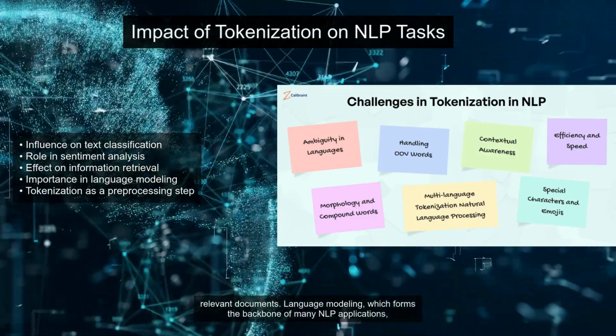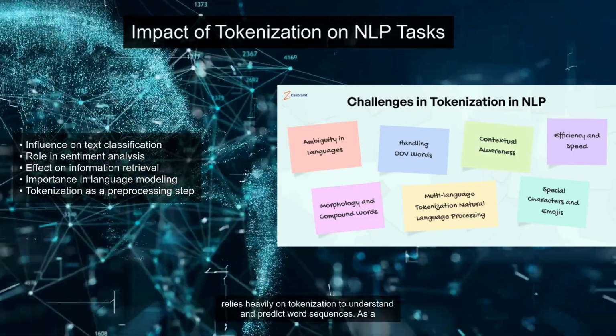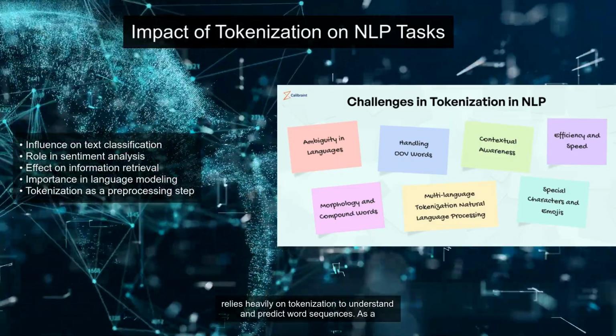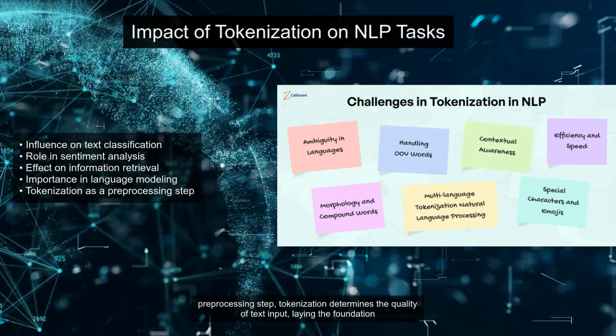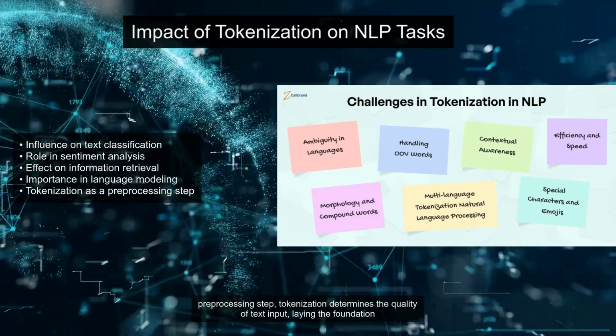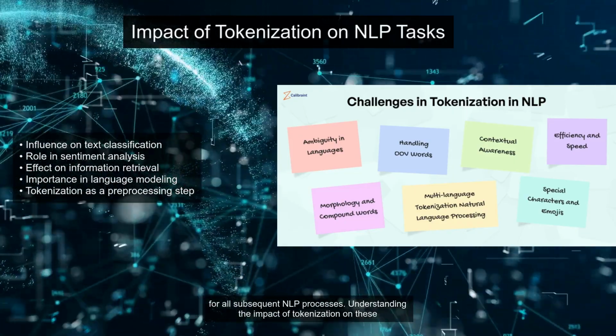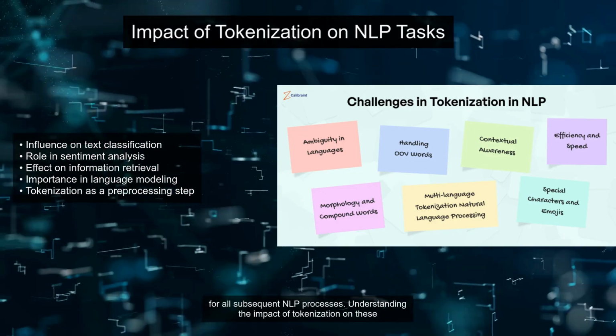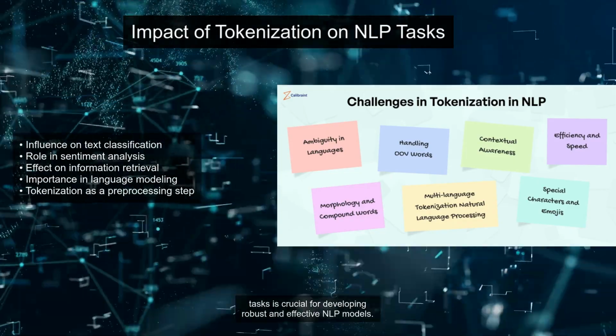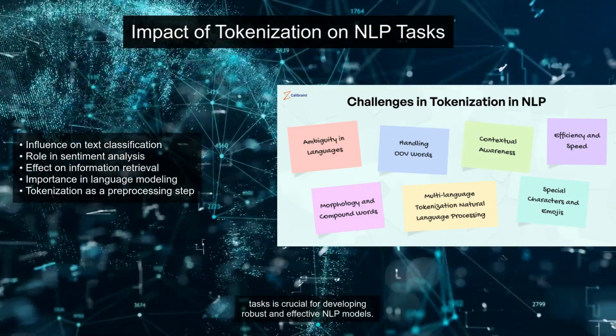Language modeling, which forms the backbone of many NLP applications, relies heavily on tokenization to understand and predict word sequences. As a preprocessing step, tokenization determines the quality of text input, laying the foundation for all subsequent NLP processes. Understanding the impact of tokenization on these tasks is crucial for developing robust and effective NLP models.